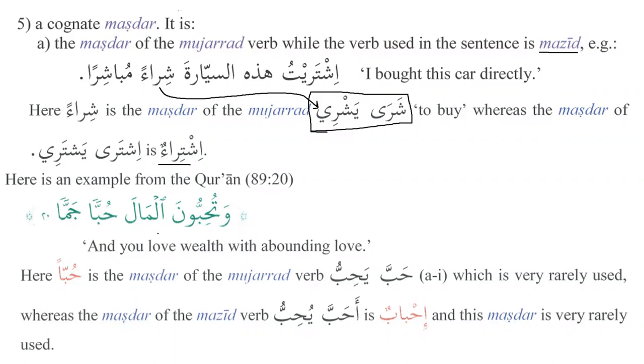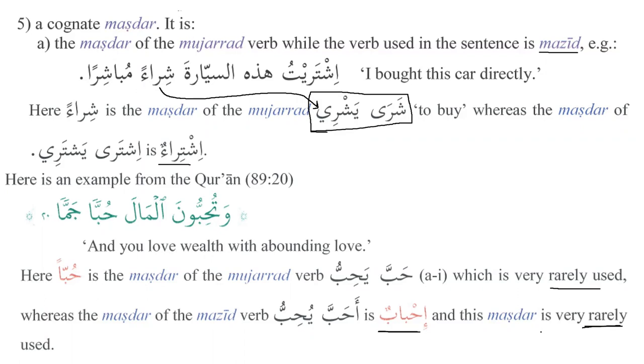And then we have this example from the Quran, wa tuhibbun al-mala hubban jamma, and you love wealth with abounding love. So hubban, as we know, is the masdar of habba yahibbu, which is very rarely used. As we can see here, the verb habba yahibbu is very rarely used. Whereas the masdar of mazid fi, ahabba yuhibbu, will be ihbabun. So what's the masdar of mazid fi? Ihbabun. And this masdar is very rarely used, but hub is used a lot, which is used for love of something, right?